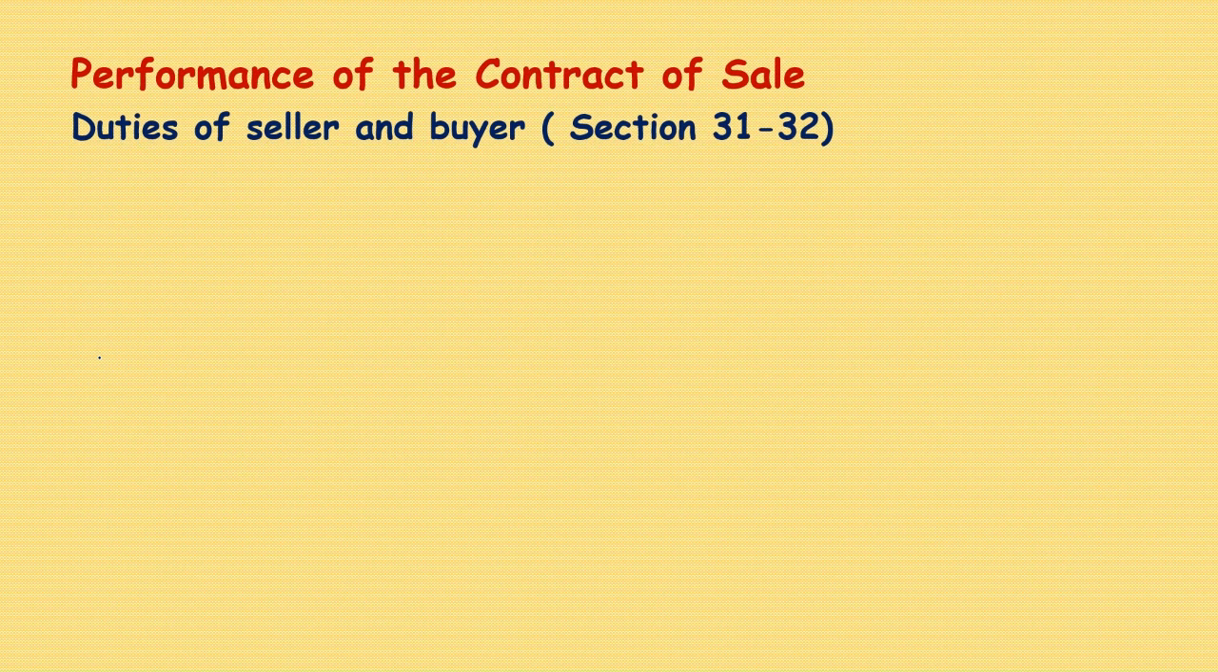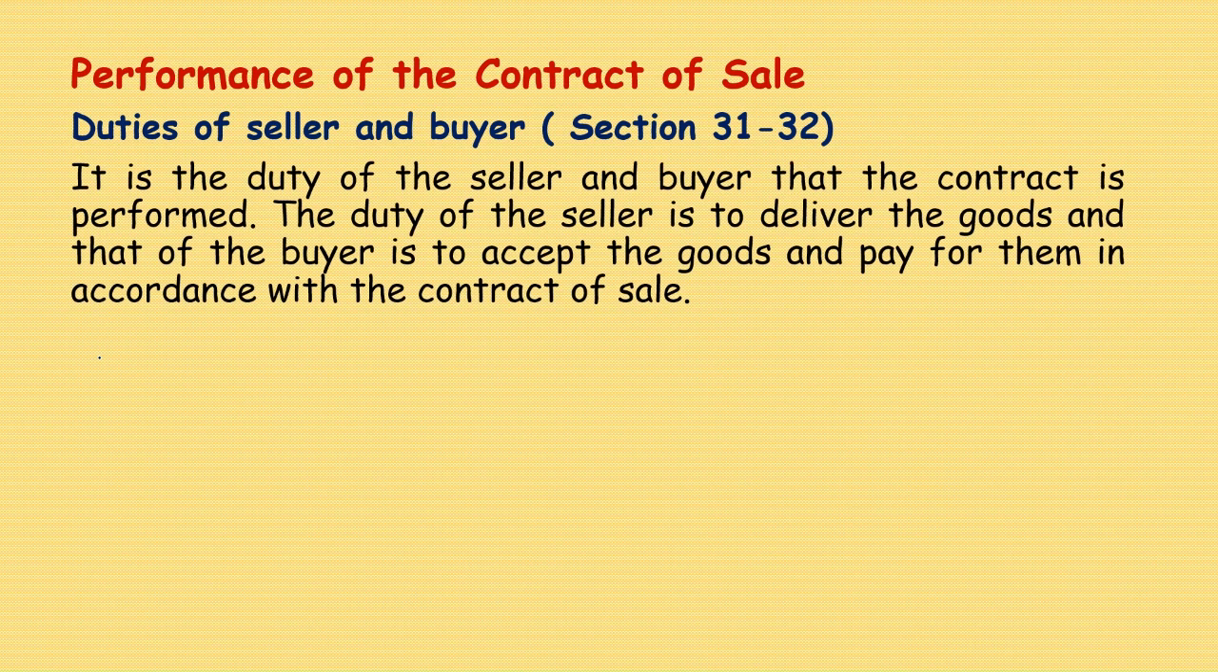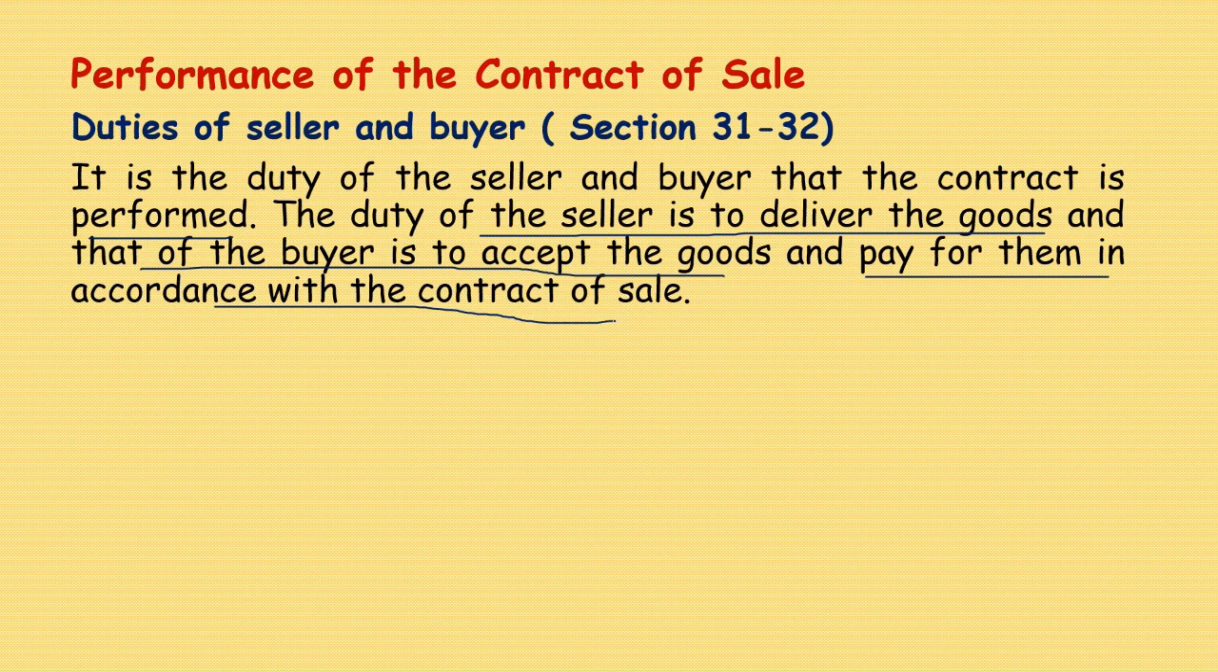Now we see the performance of the contract of sale, duties of seller and buyer. Section 31 and section 32 are important sections with regard to performance of the contract of sale, duties of seller and buyer. It is the duty of the seller and buyer that the contract is performed. The duty of the seller is to deliver the goods, and that of the buyer is to accept the goods and pay for them in accordance with the contract of sale.